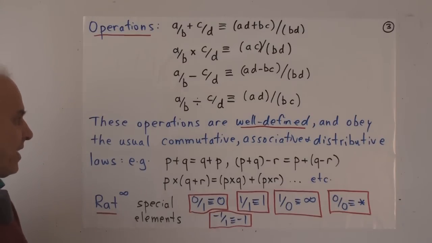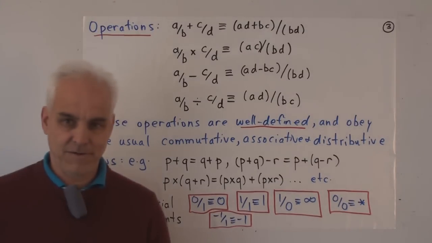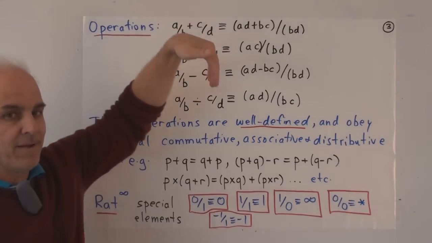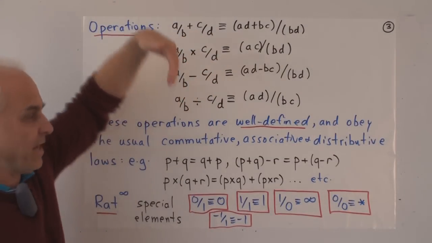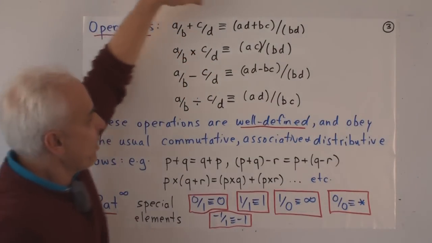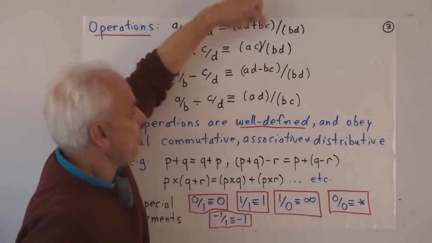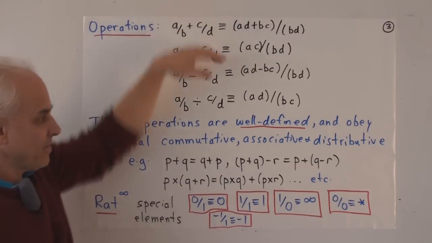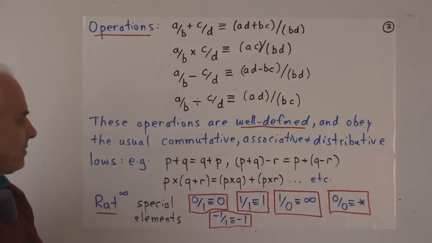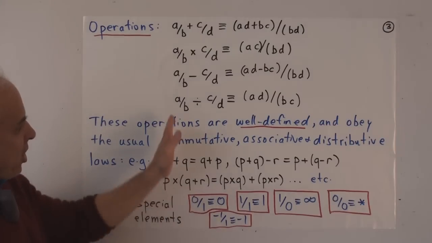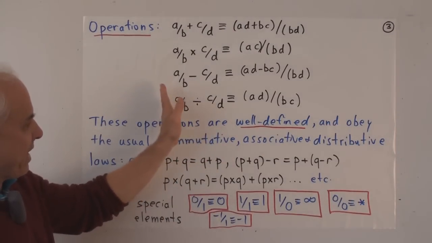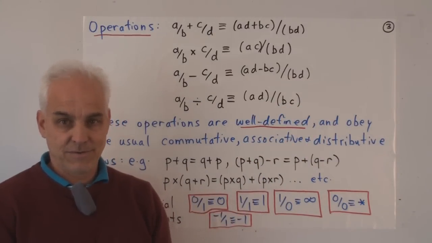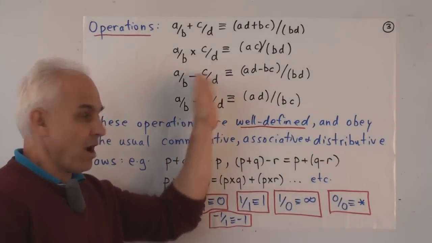Okay, and then these operations are well defined, meaning that if you replace A over B with an equal fraction, say E over F, then what you're going to get on this side is equal to what you get with the A over B. So the operations are well defined. And they are valid for any integer values A, B, C, D. There's no restriction on denominators.